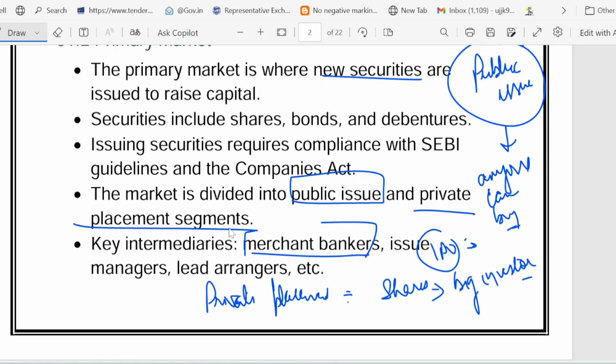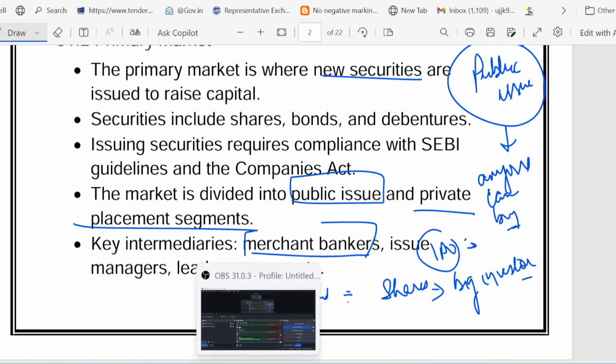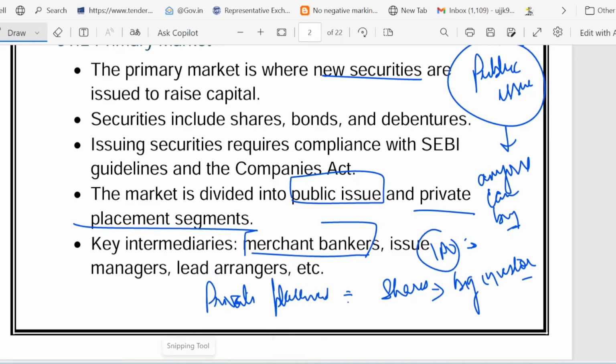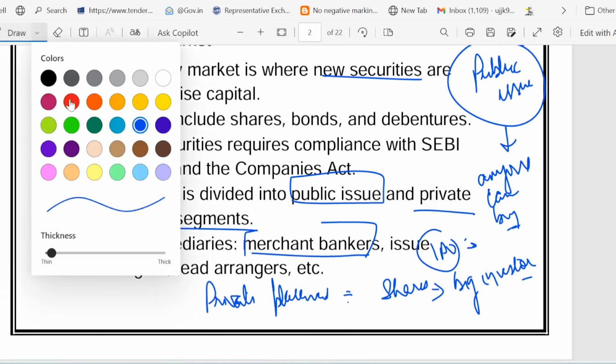So what they do is cook up the deal, underwrite it and promise to buy the unsold shares. That is what is done by the merchant banker, or we can call them an intermediary. So let's recapitulate the key points that we have gone through just now.